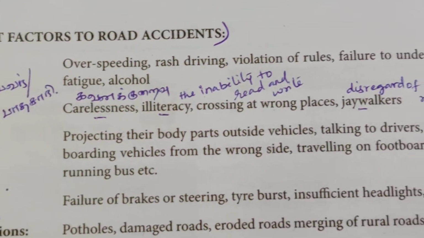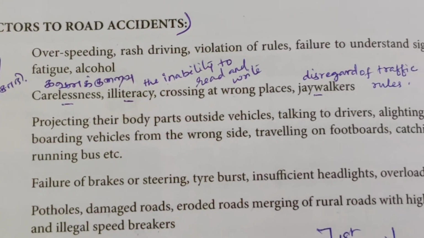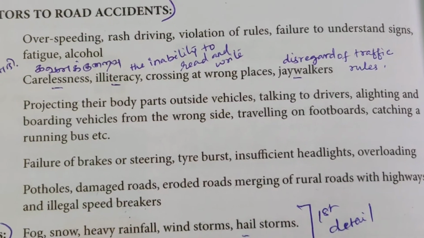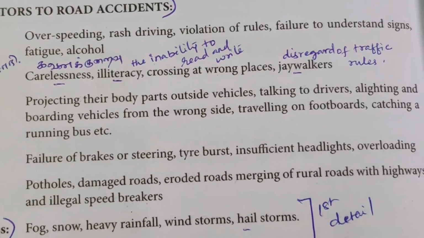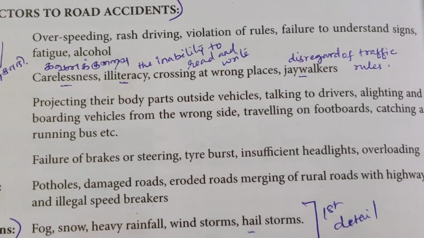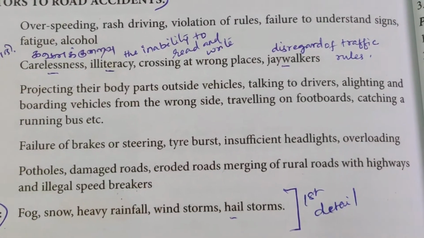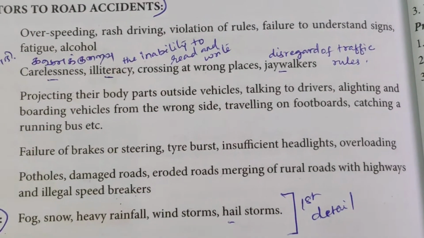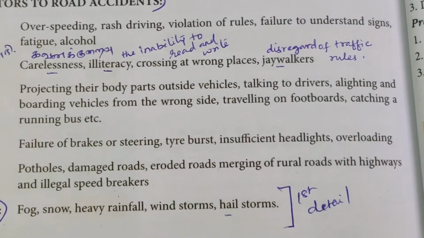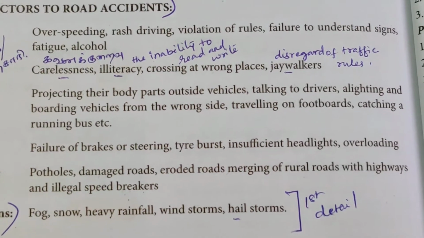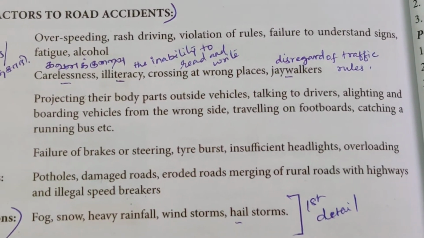Overspeeding, rash driving, violation of rules. You know very well, this is the speed you have to run. 40, 60, 30, it's already given. Instructions are given on the roads itself. In this accident-prone zone area, you have to cross very limited meters, kilometers only speed.